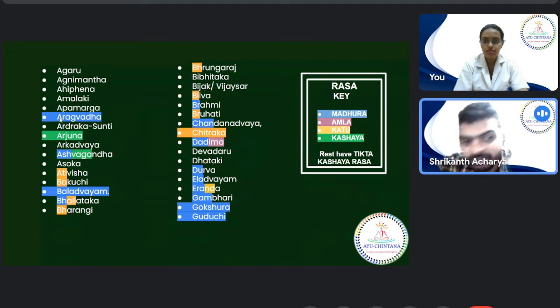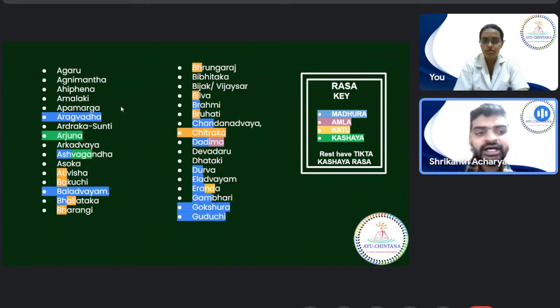Say for example, I went to Aragvada and in Aragvada the Rasa was given as Madhura. So I have marked it with blue. Then I went to Bala. Again, Bala also has Madhura Rasa. Again, Gokshura has Madhura Rasa. Guduchi, sorry, does not have only Madhura Rasa. It has Tikta, Kashaya and Madhura Rasa.